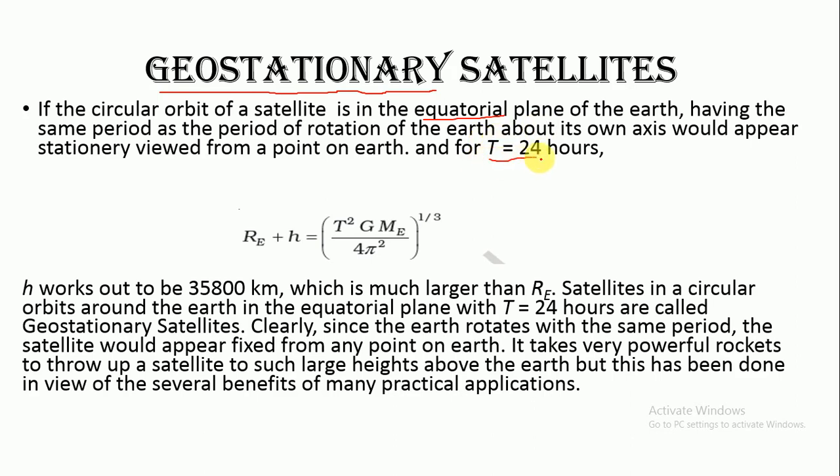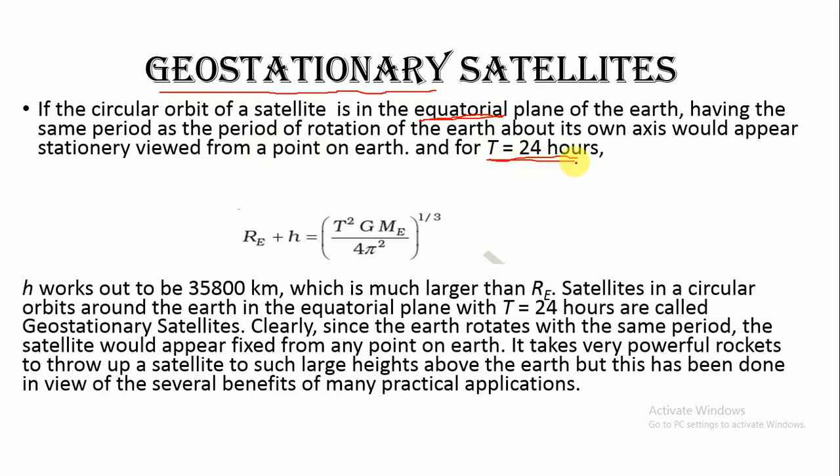And for T equal to 24 hours, we need to find out the height of those satellites. So what are the conditions for a satellite to be stationary? First condition, it has to be orbiting in the equatorial plane of the Earth. And second, its time period should be equal to 24 hours.